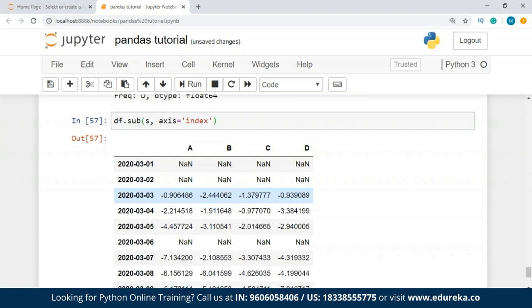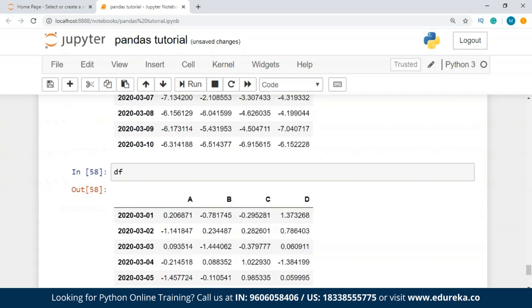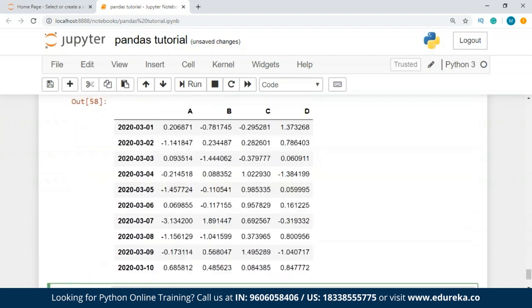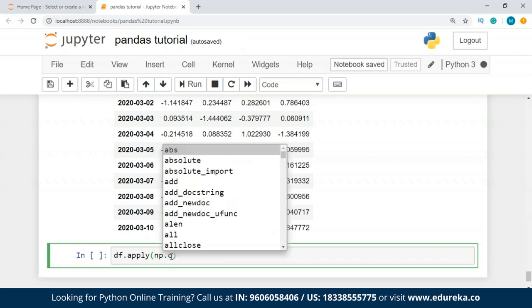So now I'm going to talk about applying functions to the data. So we already have a data frame. Let's see what we have. So we have this data frame, guys. So what I'm going to do is apply a few functions. First of all, I'm going to use the apply method over here. And let's see, what all do I have? Let's just check.